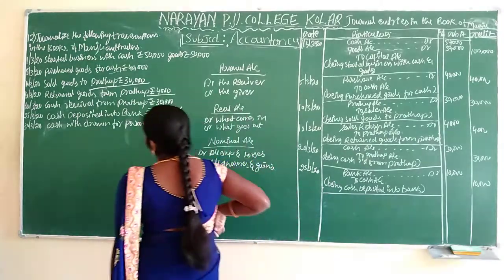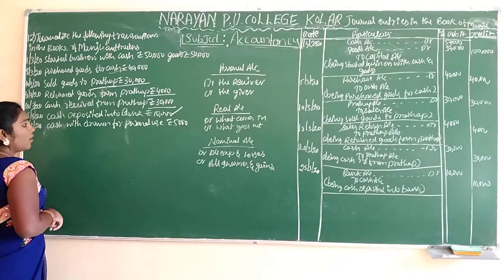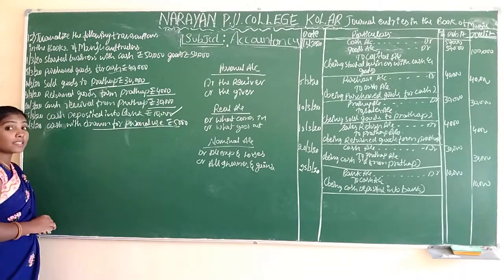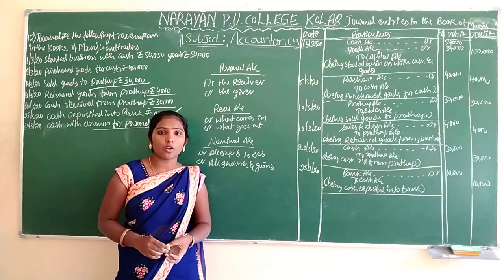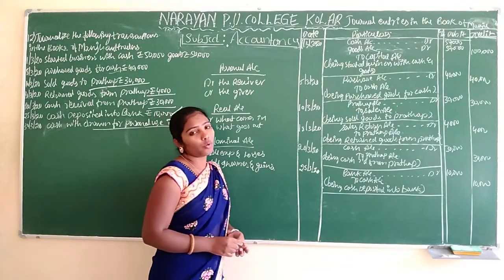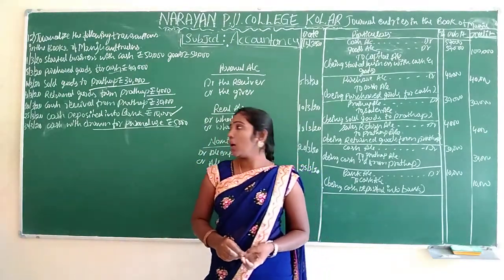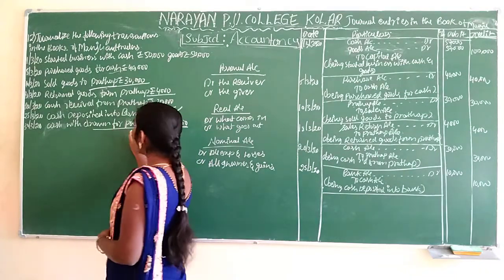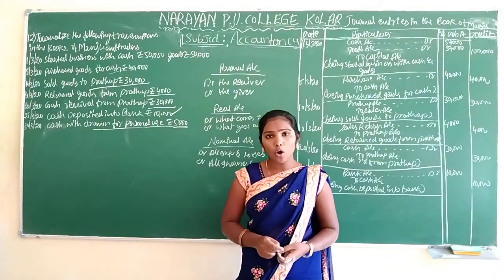Okay. The last entry is cash withdrawn for personal use. Cash withdrawn means what is this? That is drawing. Drawing is which account? Personal account only. Personal account rules we have to apply here. Okay. How much amount is there? 5,000 rupees. What's the entry for that? Drawing account debtor to cash account.